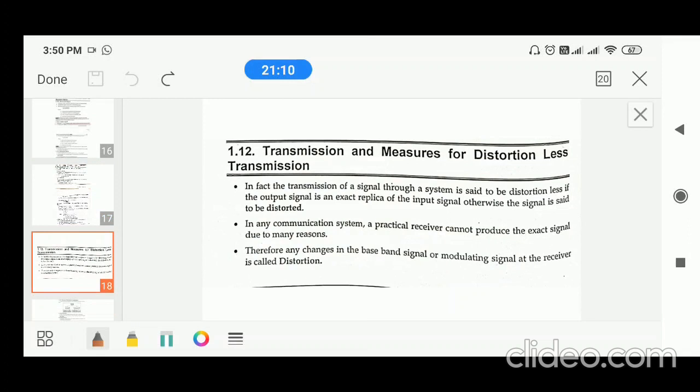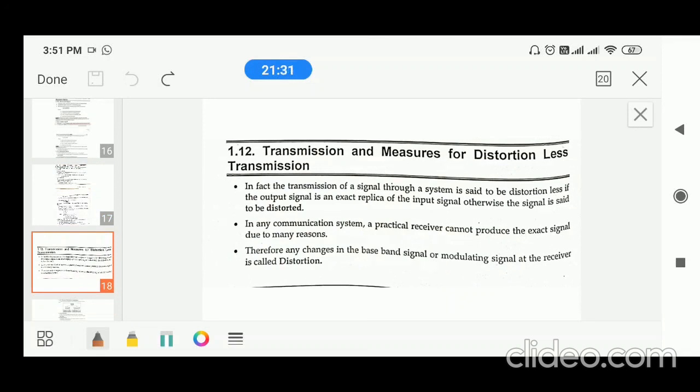Next, there is a topic called distortion. Because when you send a signal or have a communication, there is a problem of noise as well as distortion. Noise is an unwanted signal, whereas distortion arises within the transmission. So what do you mean by distortion?